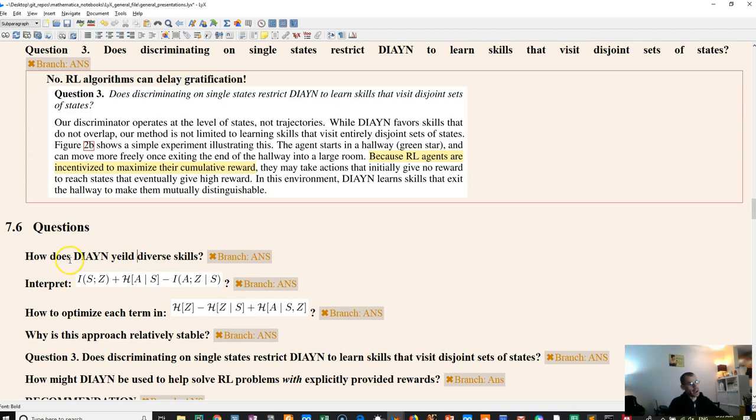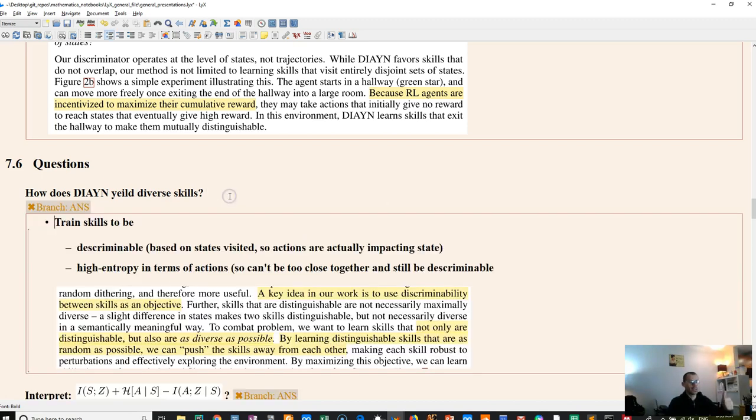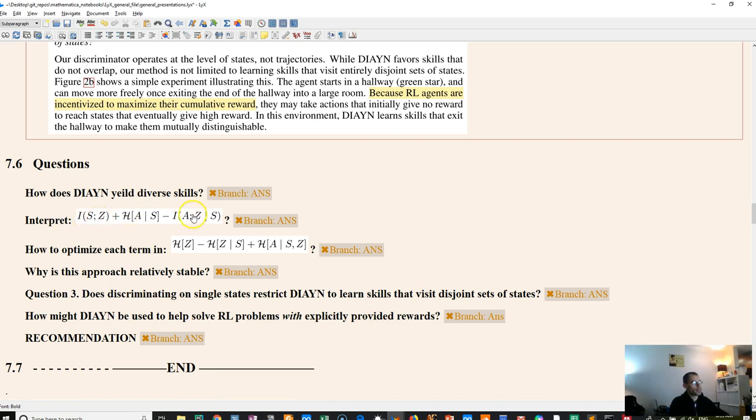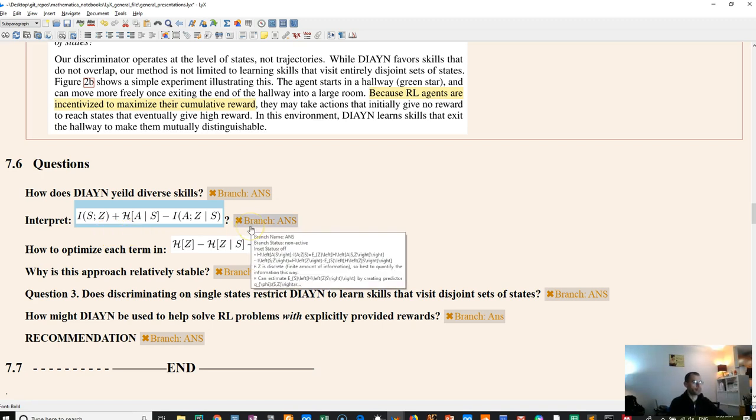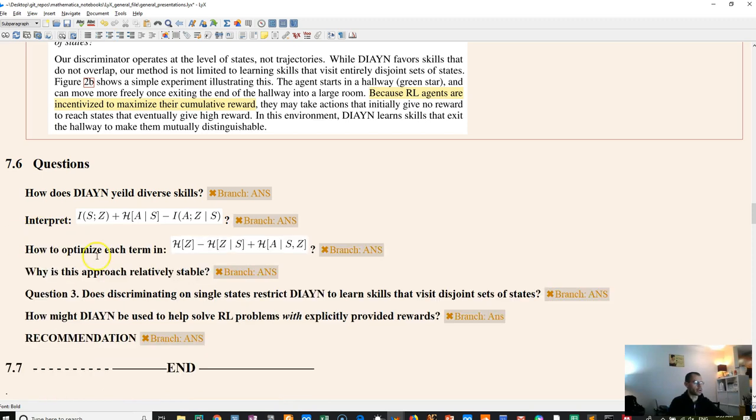All right, so how does Dyne yield diverse skills? This should just be review. And the answer is discriminability plus maximizing entropy in the actions for each skill, which pushes things apart to remain discriminable. All right, so let's interpret this. Here's my answer. We went over this a bit earlier, so I'll just carry on.